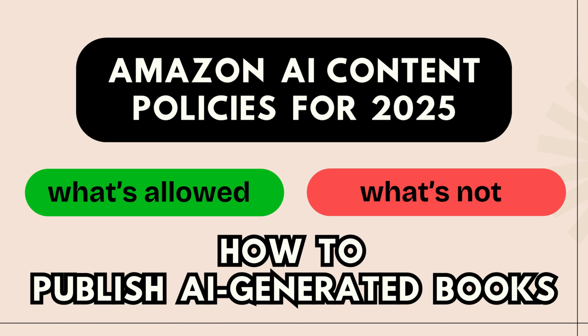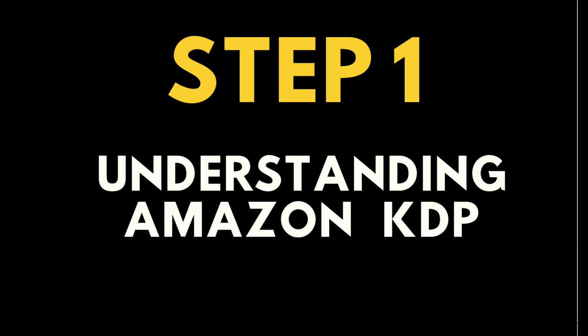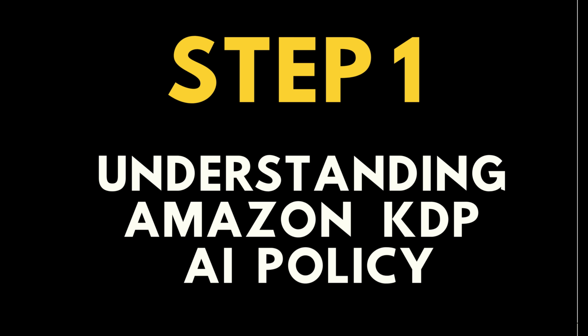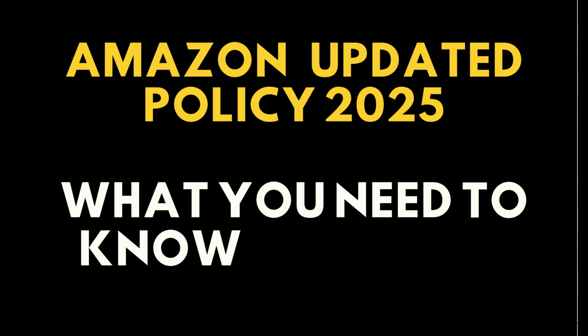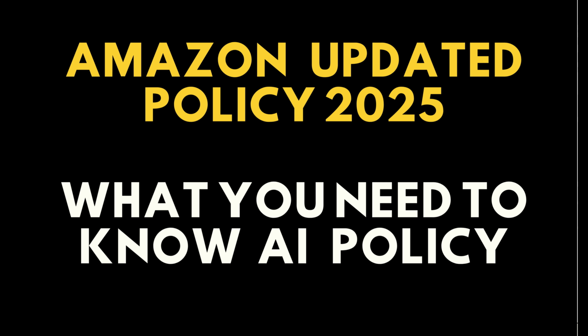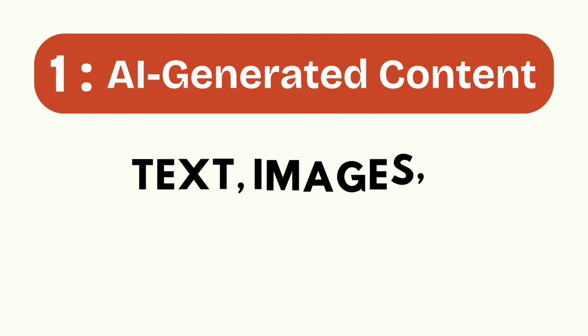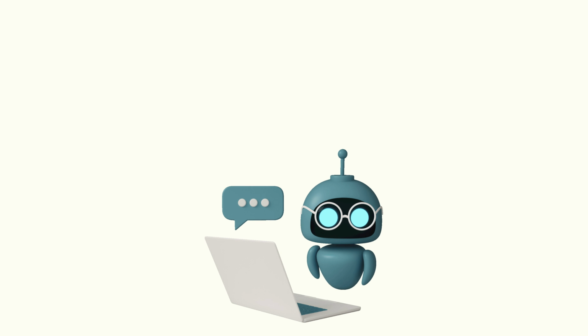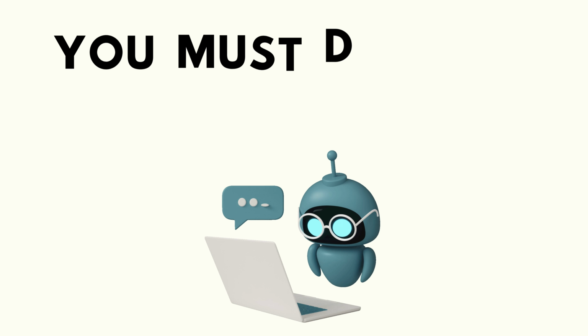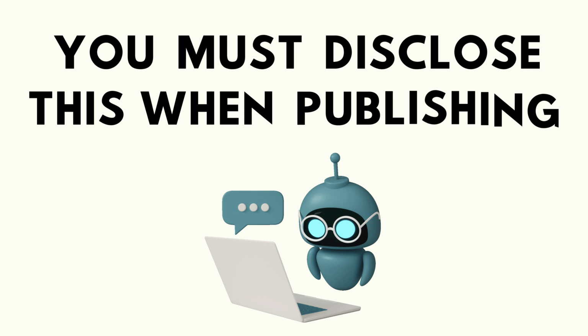Let's go. Step 1. Understanding Amazon KDP AI policy. Amazon KDP allows you to publish AI-generated books, but they have specific rules. Recently, Amazon updated its policy, and here's what you need to know. AI-generated content. This includes text, images, or translations fully created by AI tools. If AI wrote your book or generated your illustrations, you must disclose this when publishing.